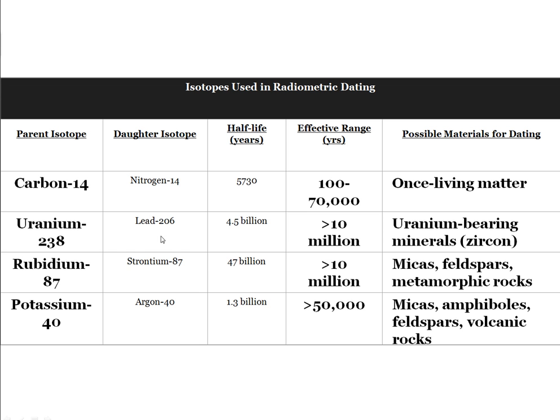Uranium-238 decays to lead. It has a half-life of 4.5 billion years. So it's only good on rocks that are older than 10 million years old that contain uranium. Things like zircon, zirconia crystals, are often found in some of the older rocks, and so we are good at dating them that way. We also have rubidium and potassium. Both of these are good for specific time periods and specific types of rocks.